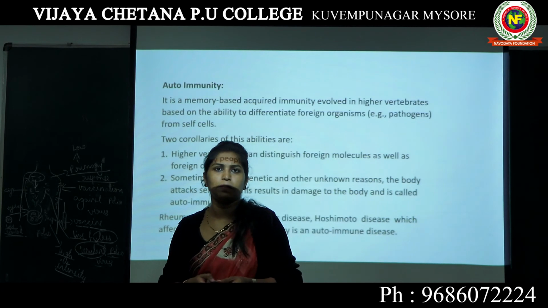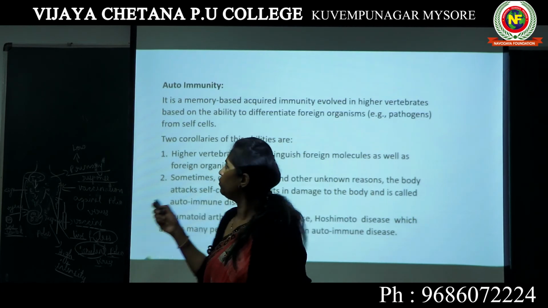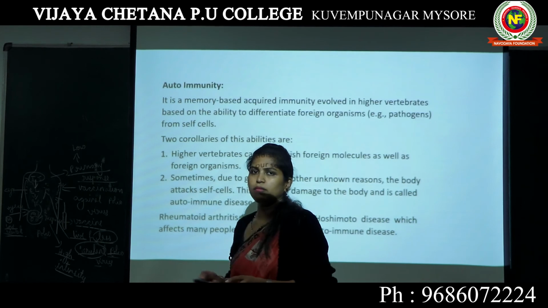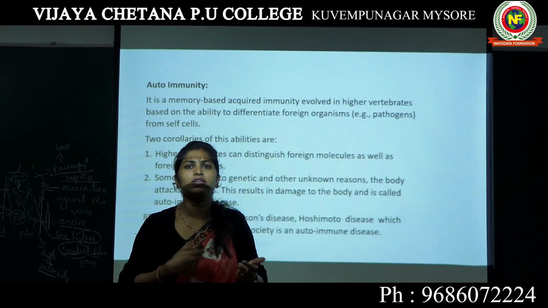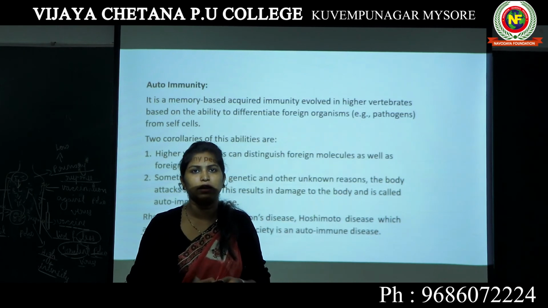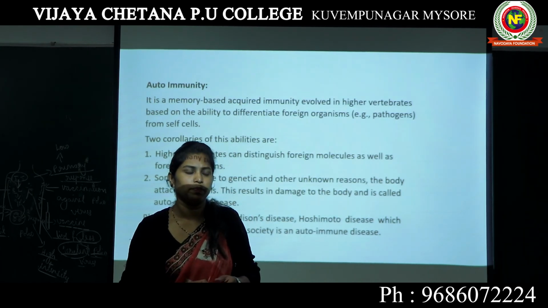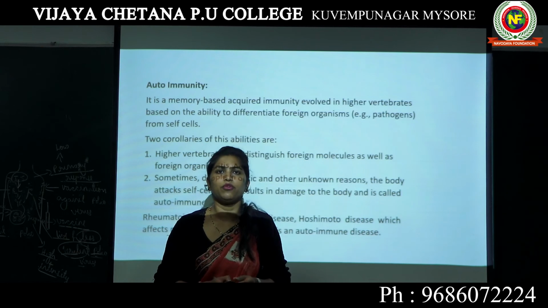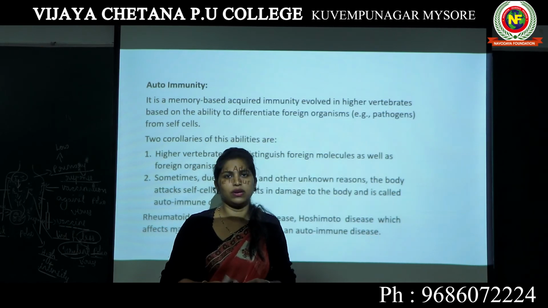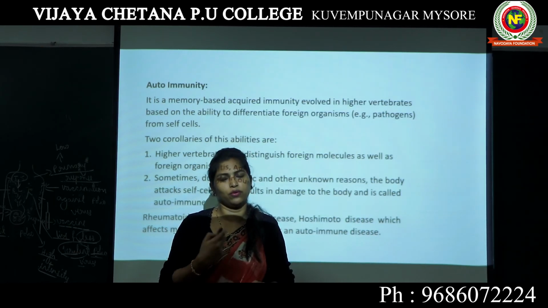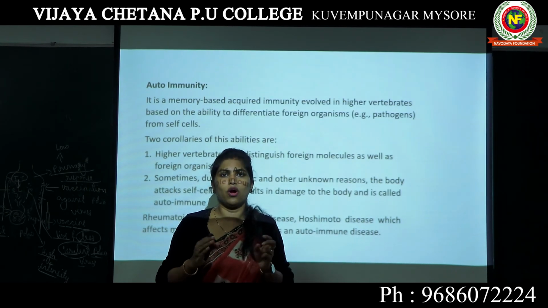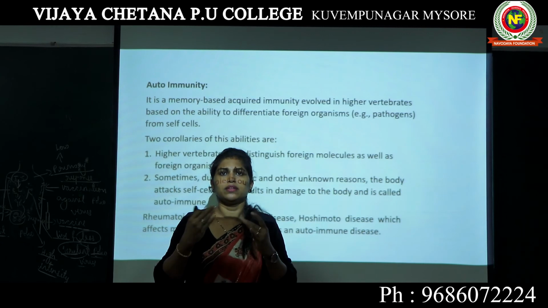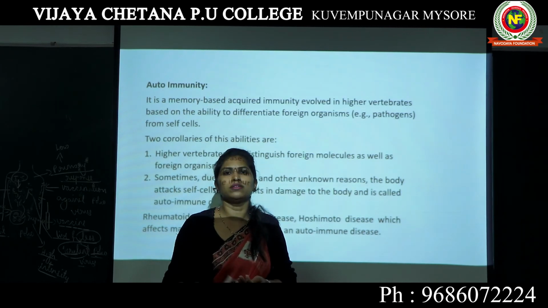Autoimmunity means the immunity that you have in your body in order to differentiate between self and non-self, which is mine and which is not mine. However, in few people, due to unknown reasons, it could be genetic, our body is not able to differentiate self cells from non-self cells.